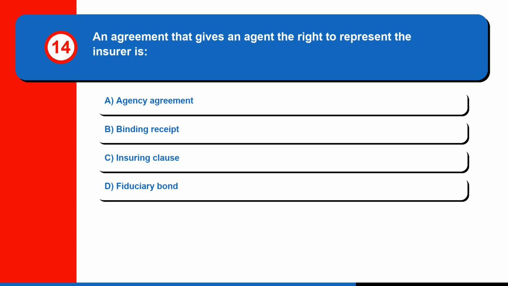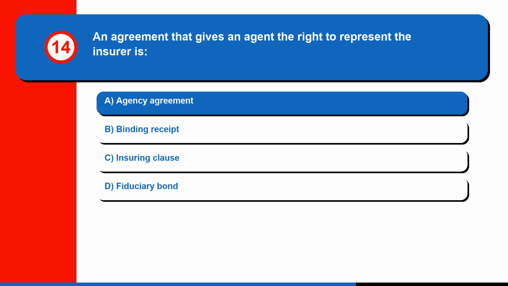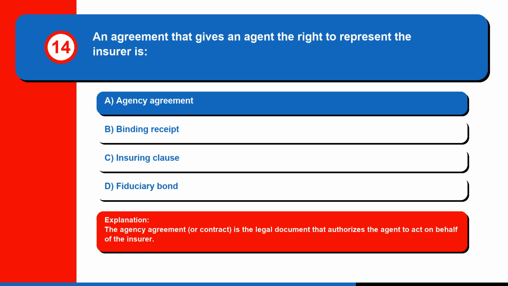Question 14. An agreement that gives an agent the right to represent the insurer is A. Agency agreement. B. Binding receipt. C. Insuring clause. Or D. Fiduciary bond. The correct answer is A. Agency agreement. The agency agreement, or contract, is the legal document that authorizes the agent to act on behalf of the insurer.